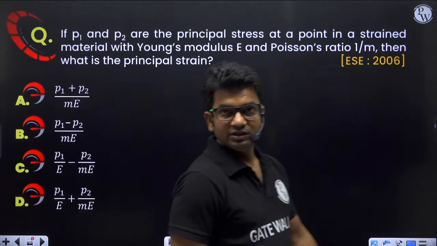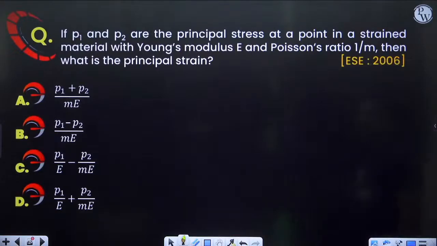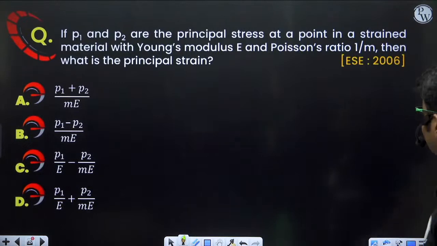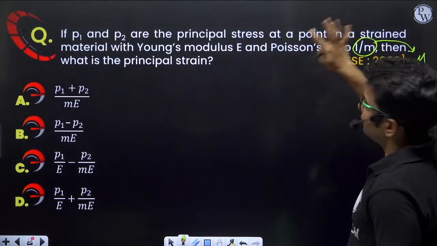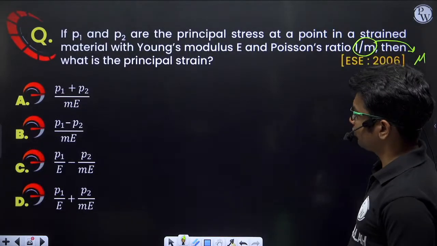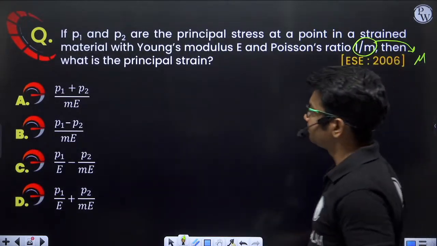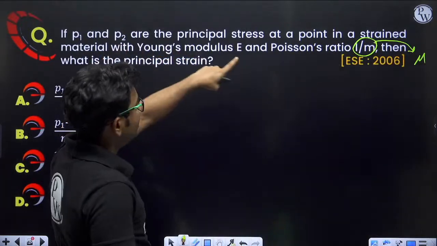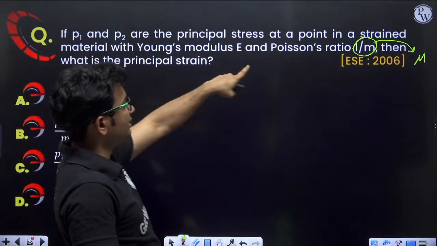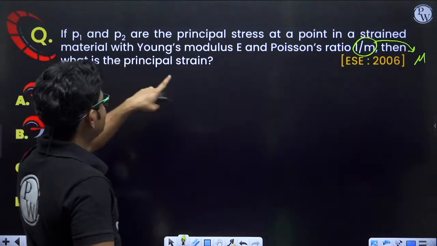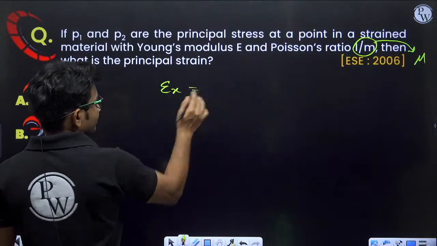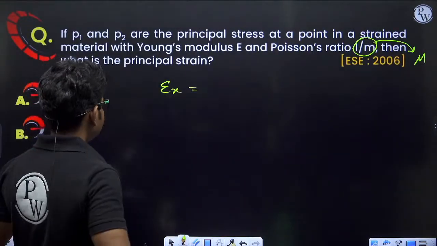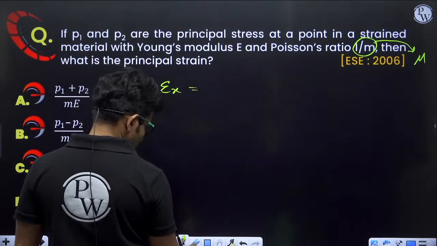Very good. Next question. If P1 and P2 are principal stresses at a point in a strained material with Young's modulus E and Poisson's ratio 1/m, let us first put Poisson's ratio as mu, and later on we will replace it with 1/m. Then what is the principal strain? Principal strain in the x direction, epsilon x, let us say this is the principal strain.